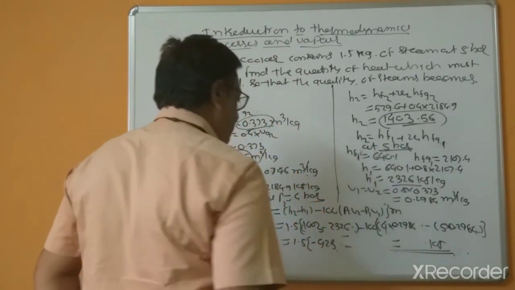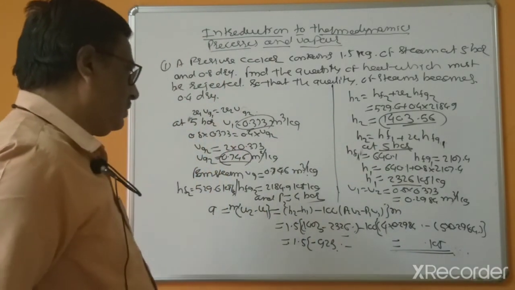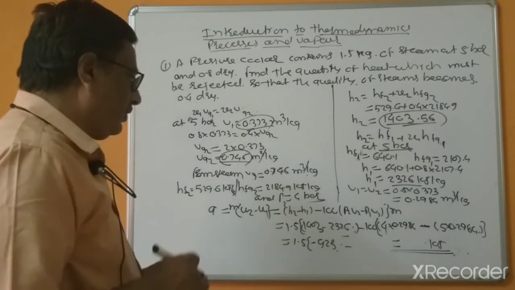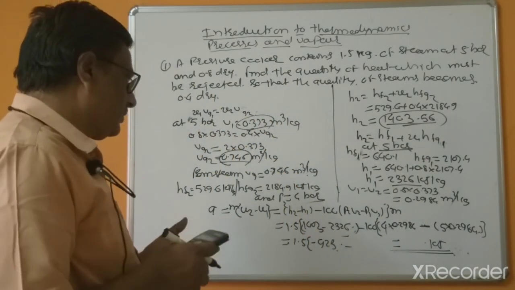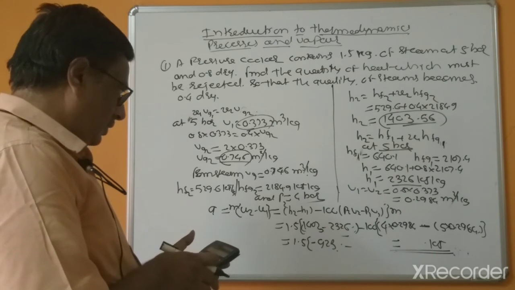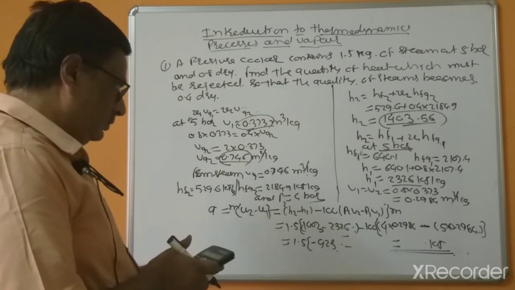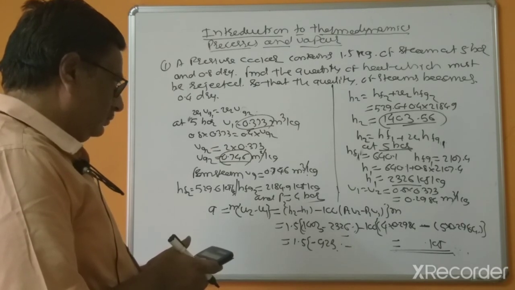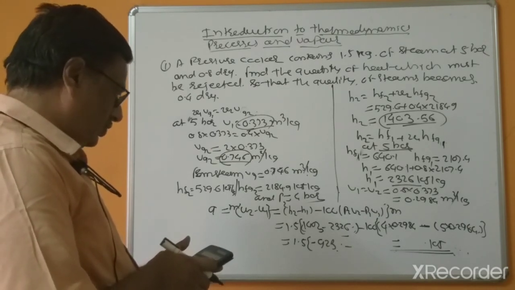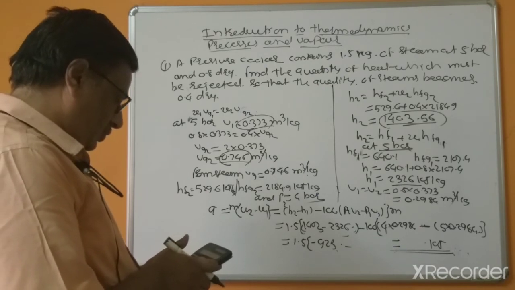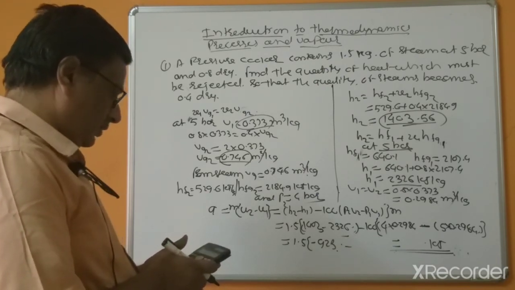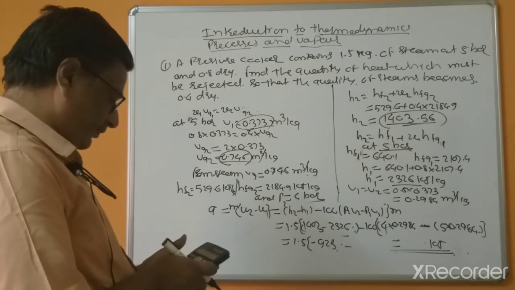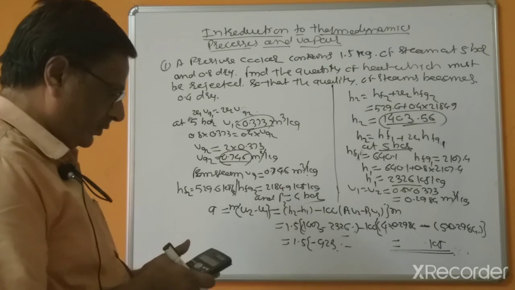Now this is 5, means 100 into 0.2984, which is 29.84, plus 923.